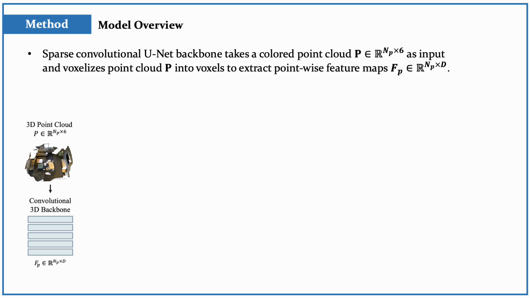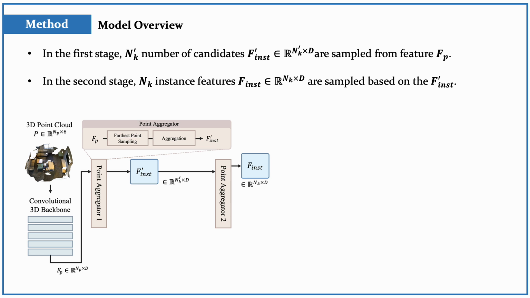First, sparse convolutional U-net backbone takes a colored point cloud as input and voxelizes the point cloud into voxels to extract point-wise feature maps. Given the point features, the point aggregator samples a set of instance candidate features, referring to point positions based on the farthest point sampling. Specifically, we employ two-stage point aggregator blocks to produce optimal instance features across 3D scenes. In the first stage, n'(k) number of candidates are sampled from full-resolution feature FP, while in the second stage, nk instance features finst are sampled based on the f'inst.